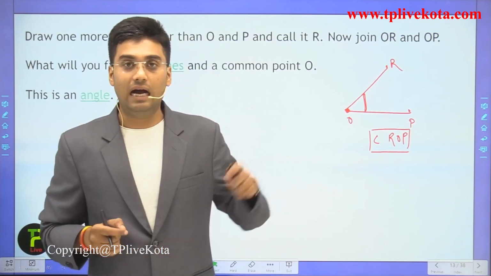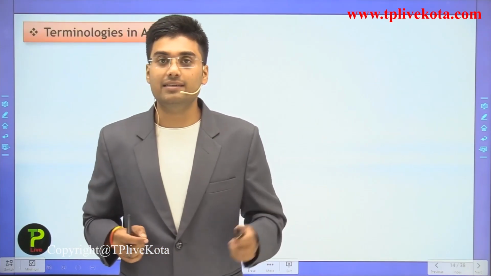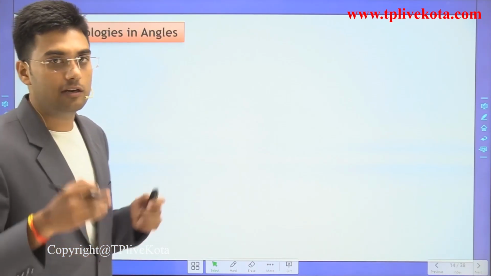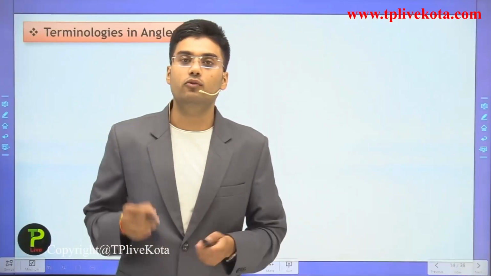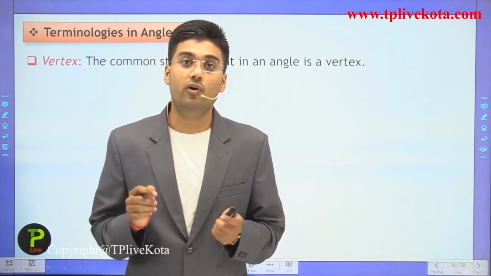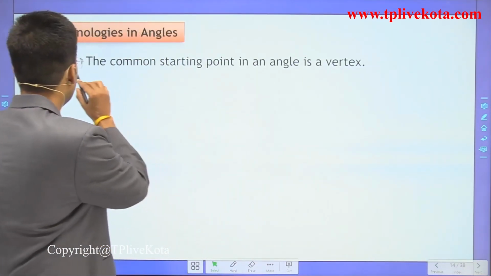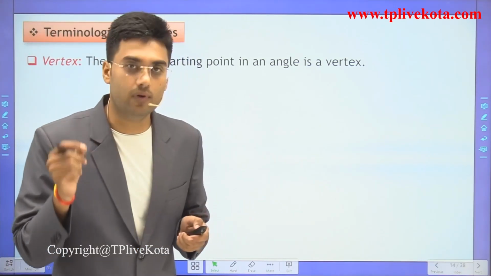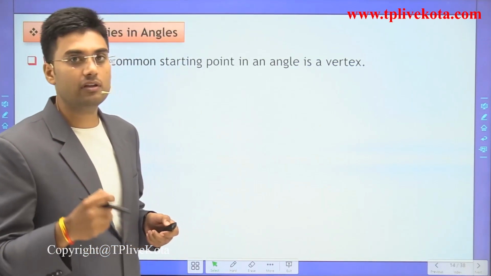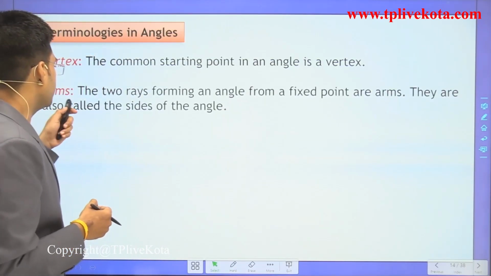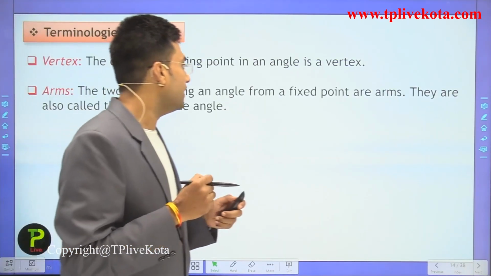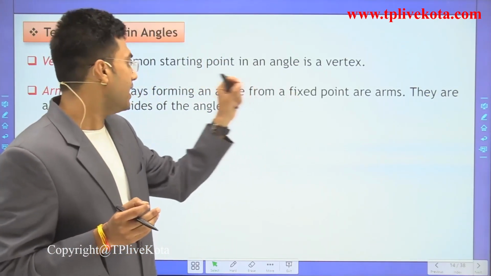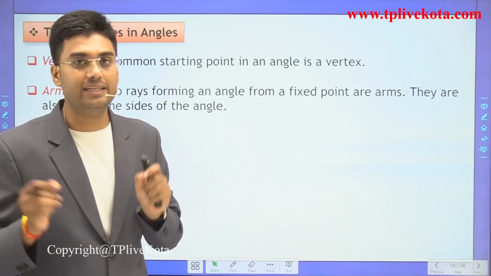So now after the introduction of angle, let's discuss terminologies in angles. The first term is the vertex of the angle. What is the vertex? The common starting point of an angle is the vertex. Then after the vertex, the next is arms. The two rays forming an angle from a fixed point are arms. They are also called the sides of the angle.